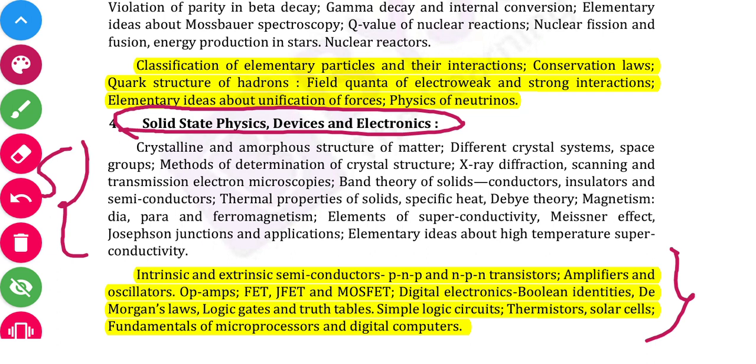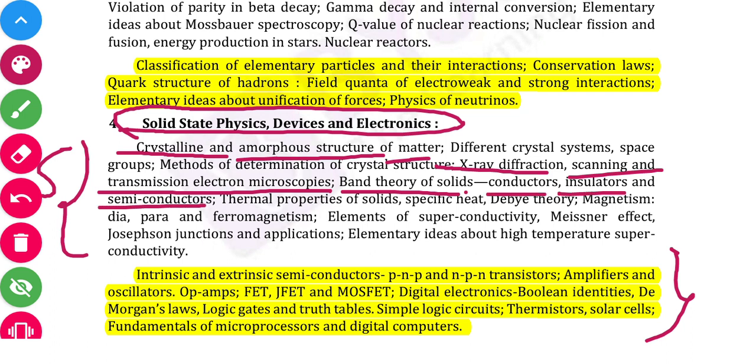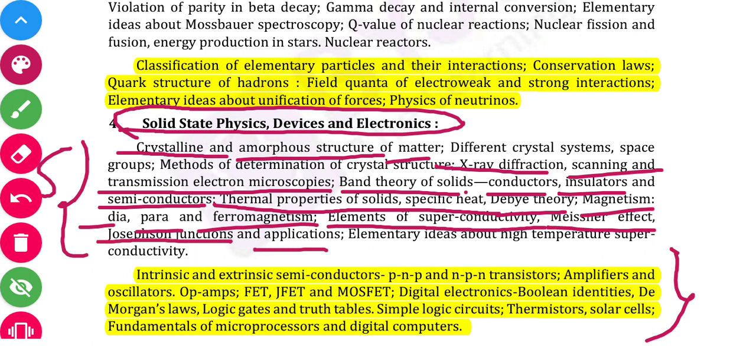Okay, so in solid state physics, the topics include crystalline and amorphous structures of matter, different crystal systems, space groups, methods of determination of crystal structures, X-rays, scanning and transmission electron microscopy, band theory of solids, conductors, insulators, semiconductors, thermal properties of solids, specific heat, Debye theories, magnetism, para and ferromagnetism, elements of superconductivity, Meissner effect, Josephson effect and its application, elementary idea about high temperature superconductivity.